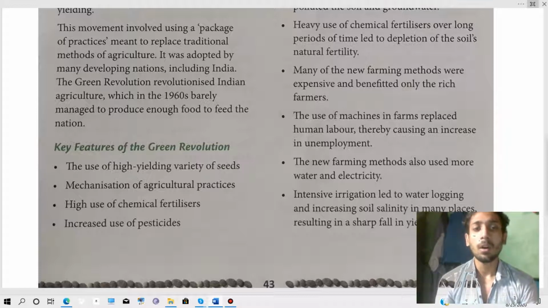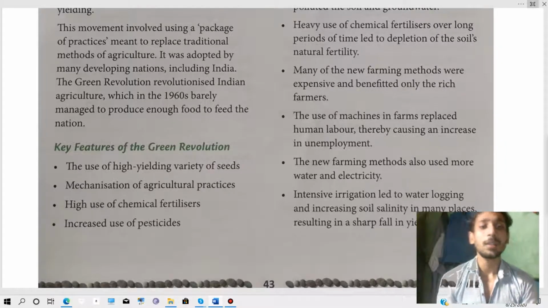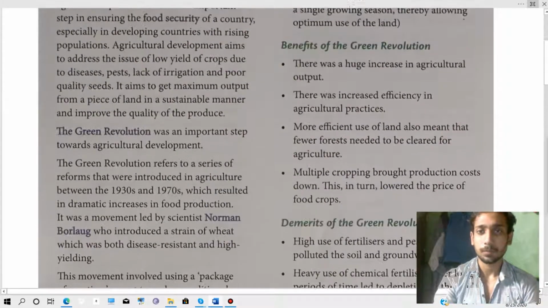Thereafter, mechanization of agricultural practices means we have changed the way we used to cultivate food in earlier times. High use of chemical fertilizer means that nowadays the use of chemical fertilizers has improved and increased. Thereafter, the use of pesticides has also increased for better performance.